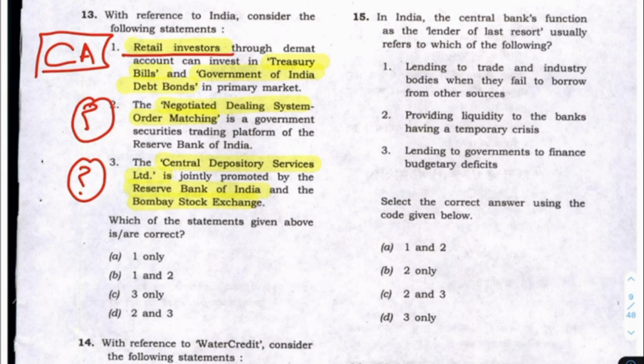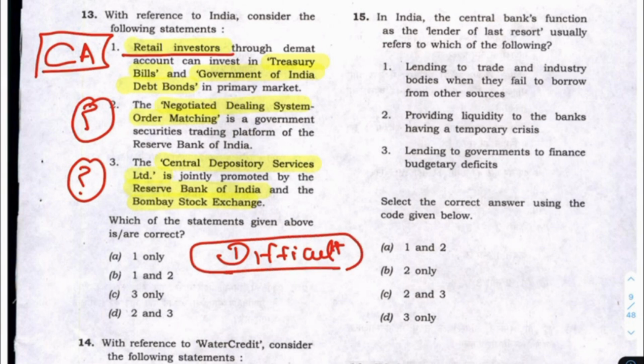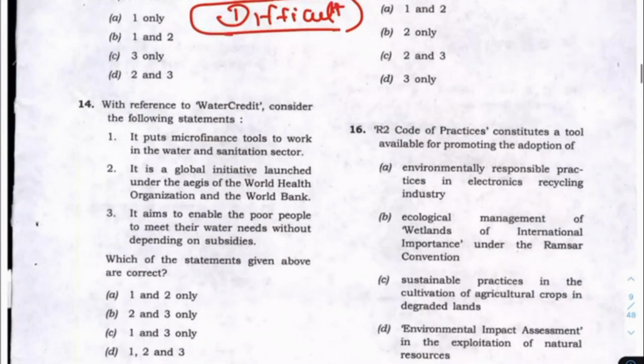Earlier, retail investors were not allowed, but they are now allowed. But this is a difficult question for me. Maybe anyone else will know this answer, but while solving this paper I felt this is difficult, so I will not mark this question. I'll go to the next question.